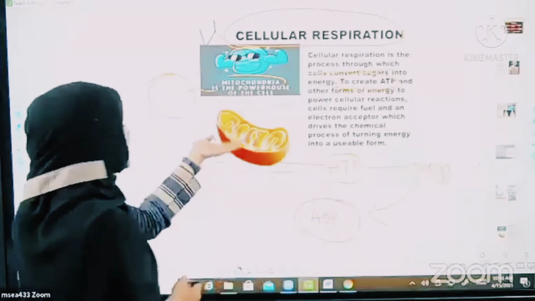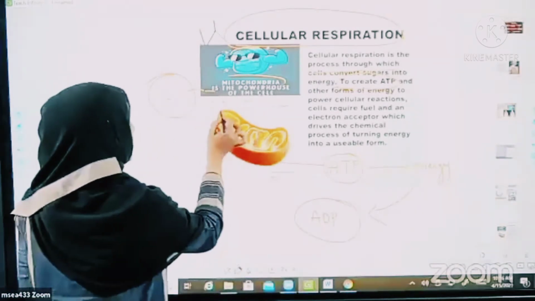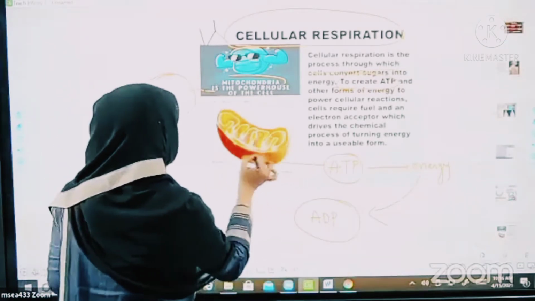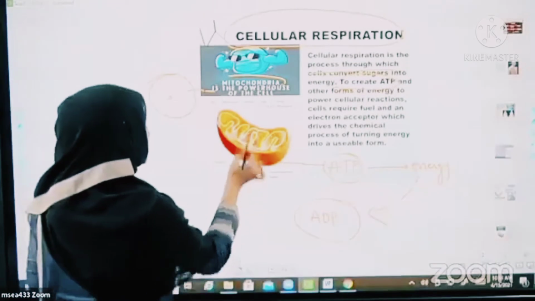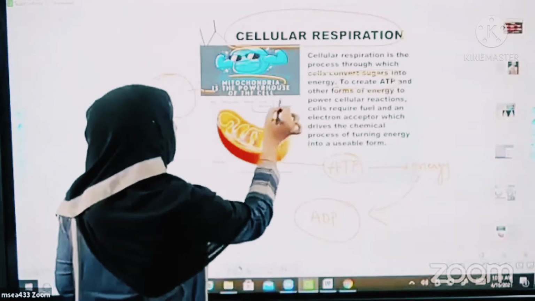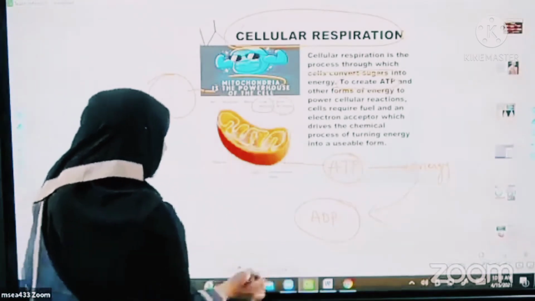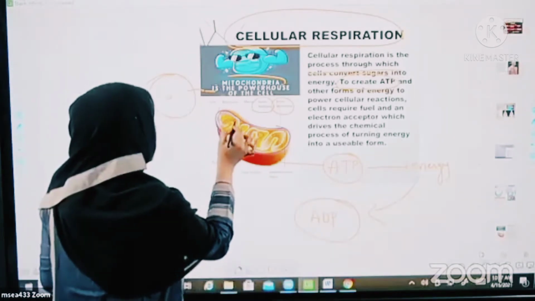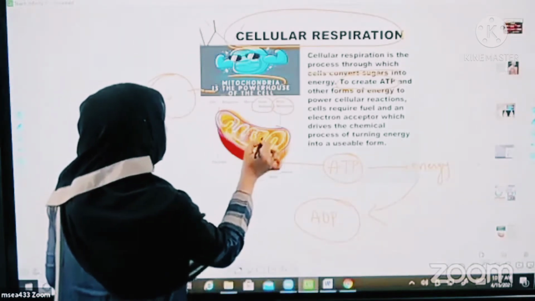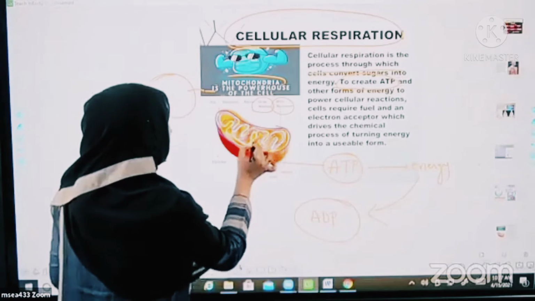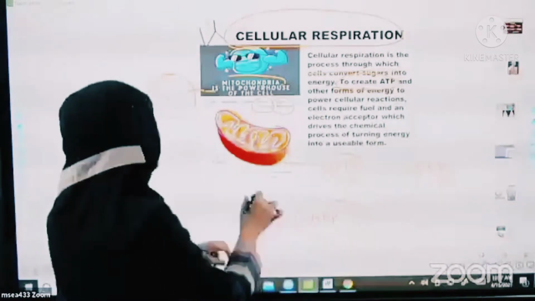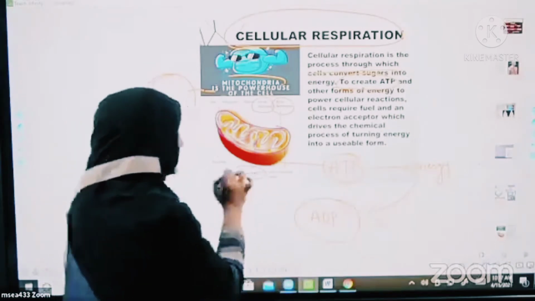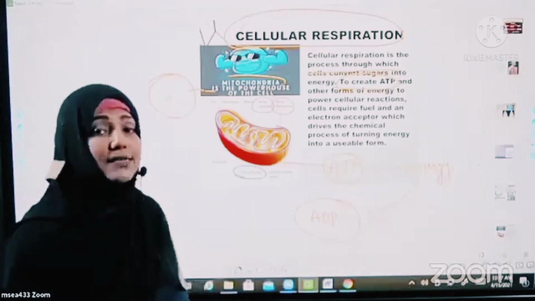Exactly. So this is mitochondria. Let us see the structure of mitochondria. Mitochondria is called the powerhouse of the cell. Mitochondria consists of two membranes, the outer membrane and the inner membrane. The outer membrane is very smooth. The inner membrane is not smooth; it has many folds. Each fold is called a cristae.